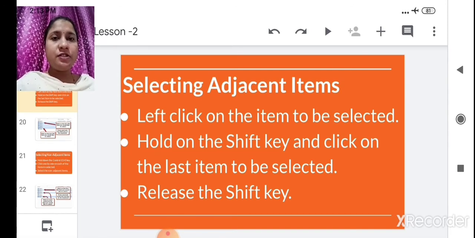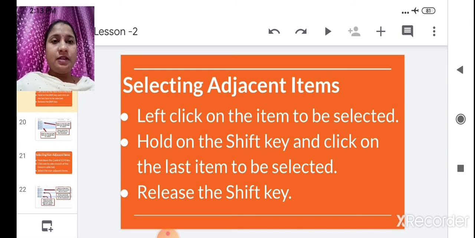How will you select? Just left click the mouse on the first assignment. By clicking on it, it will be selected and highlighted. Then you will hold the shift key down until your last subject. You will not release the shift key.